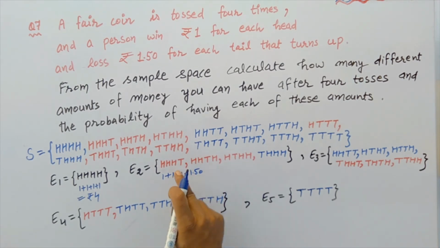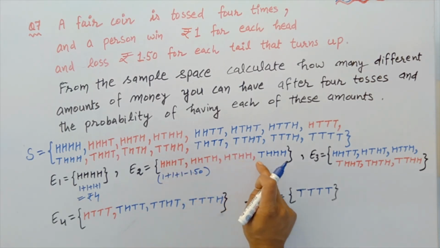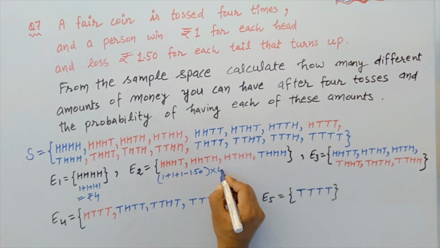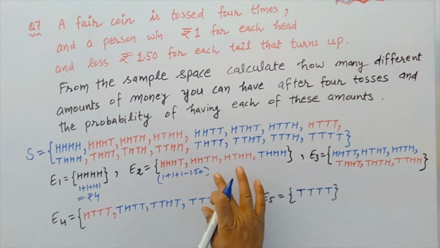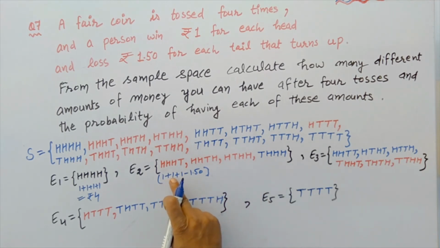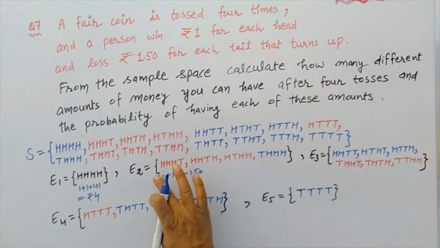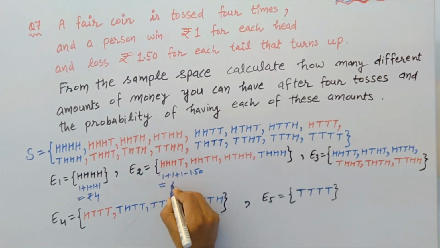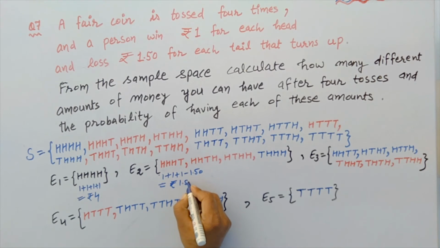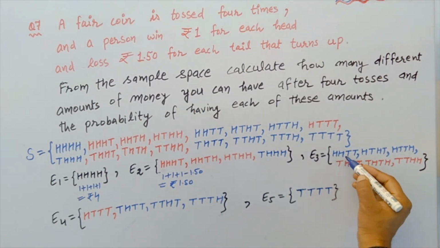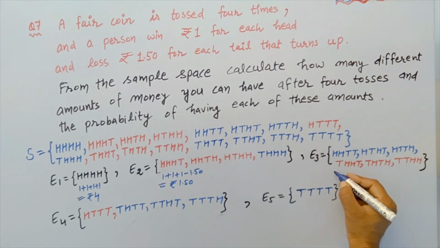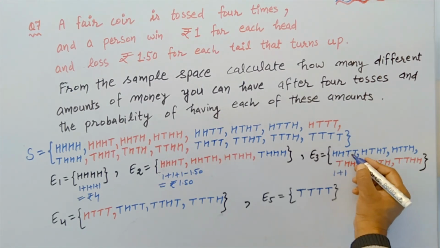In case of event 2, rupees 1 plus 1 plus 1 minus 1.50. Here 4 outcomes are giving this way. The total is 1 plus 1 plus 1, 3, minus 1.50. So this sum equals rupees 1.50.